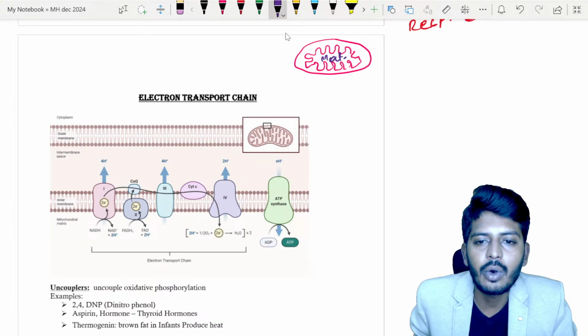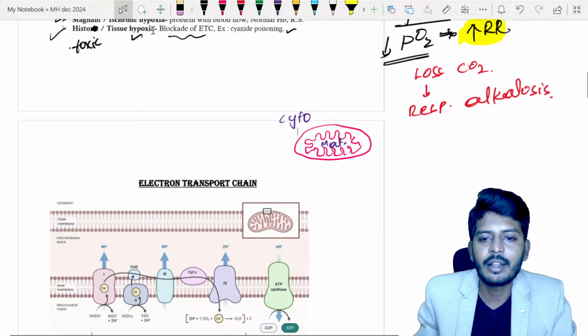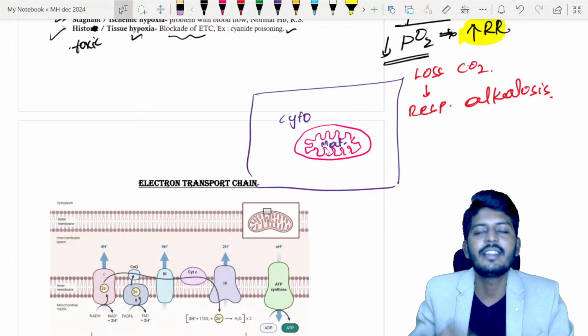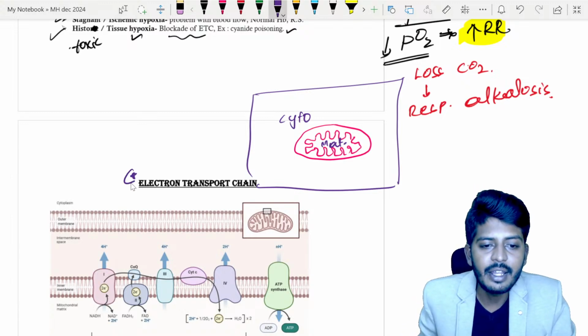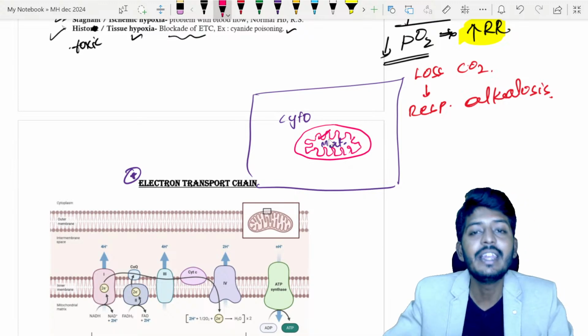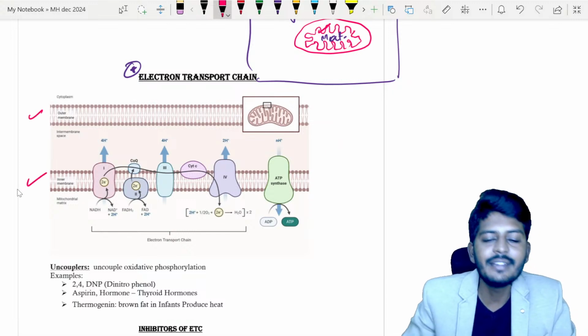Then outside of the mitochondria, we will have a cytoplasm, because mitochondria is located in a cell. So consider this is one cell. In the cell, cytoplasm is there, and also mitochondria is there, with the mitochondrial matrix. So this electron transport chain is located where exactly? It is located in the inner membrane. So let's take two membranes: one is the outer membrane and one is the inner membrane.